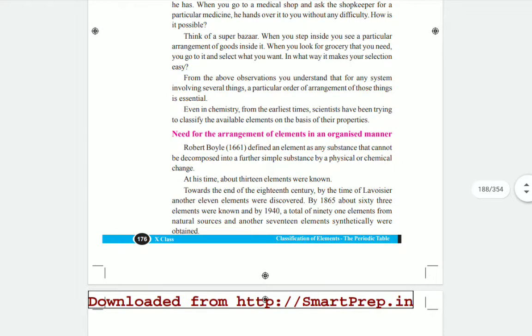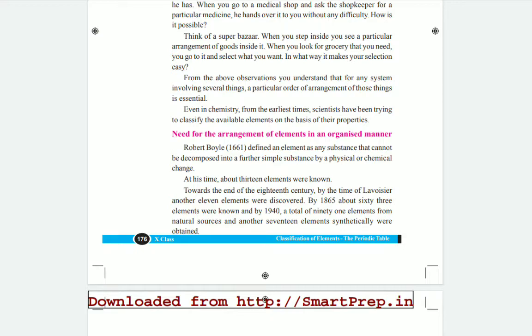So here you see the need for the arrangement of elements in an organized manner. What is that organized manner? How will these elements be classified in an organized manner, here we have to know. So Robert Boyle in 1661 defined an element as any substance, the smallest substance that cannot be decomposed into further simple substances by a physical or chemical change. So this is very important, children.